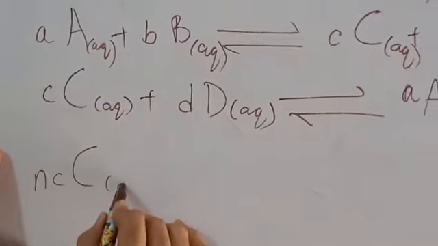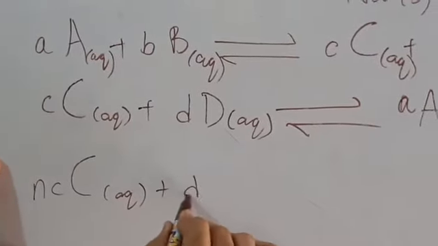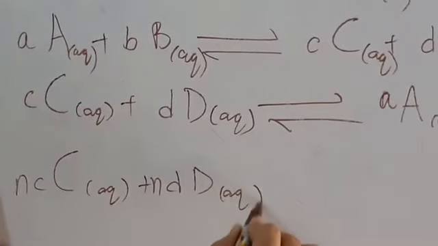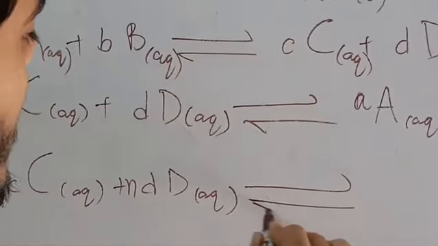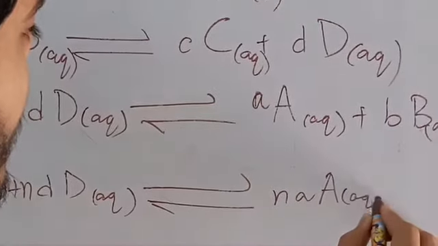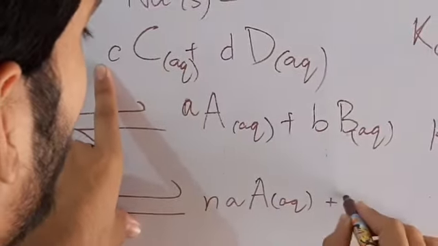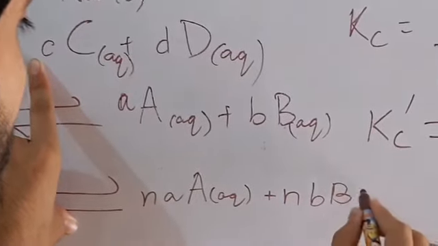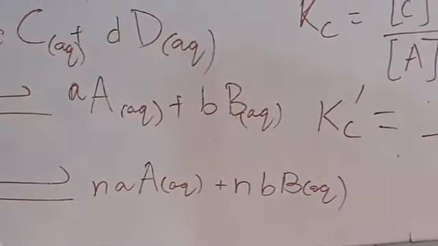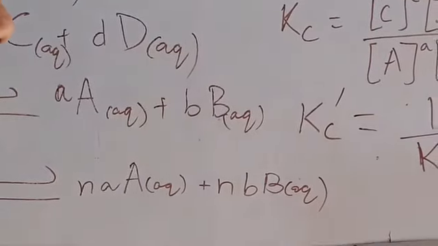nC aqueous plus nD aqueous gives nA aqueous plus nB aqueous. Simply there is no change, and we just raise the power to n.